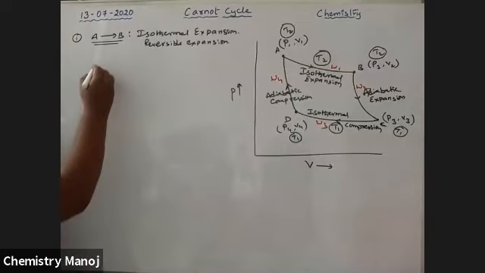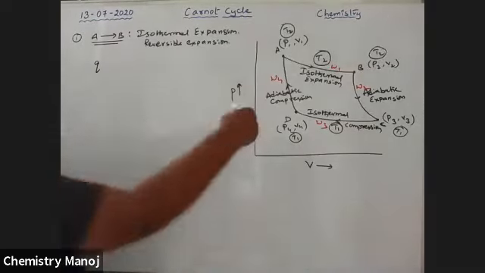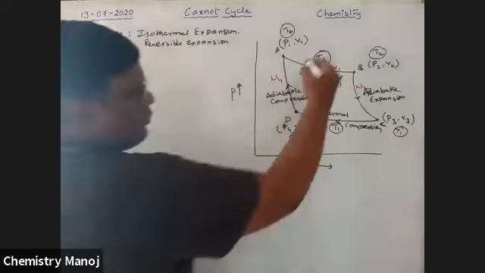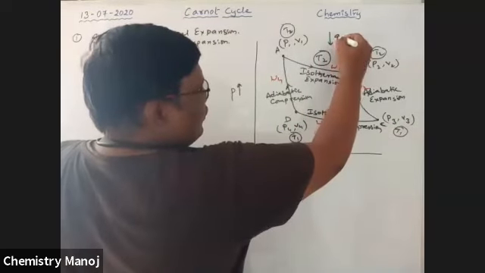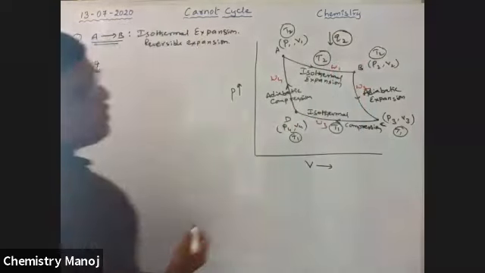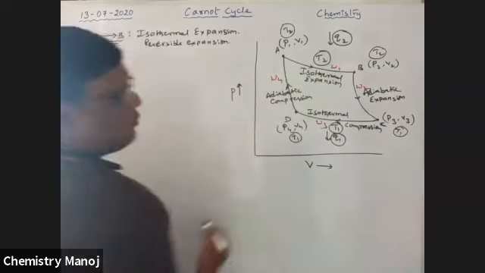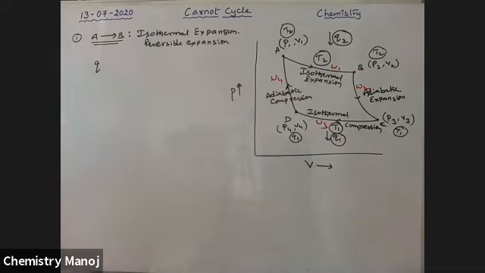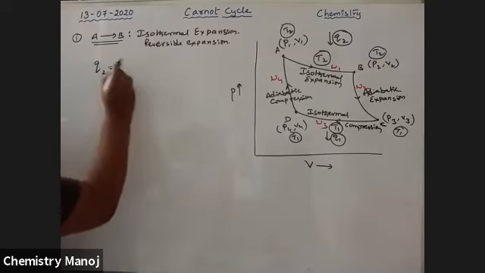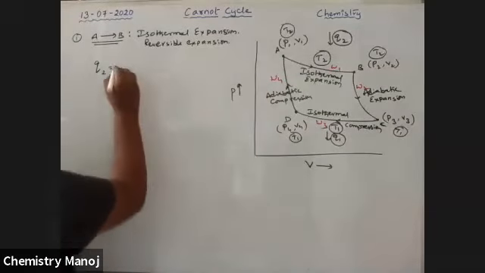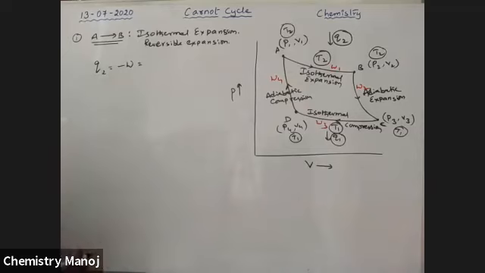So heat energy Q2 is supplied, and heat energy Q1 is coming out. So Q2 is equal to the work done by the system, which is minus W.